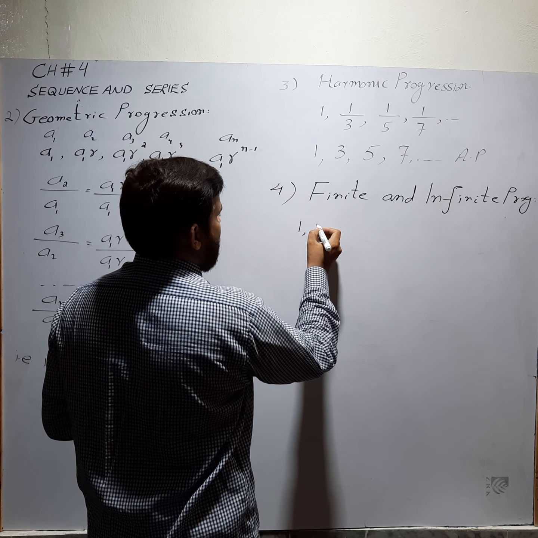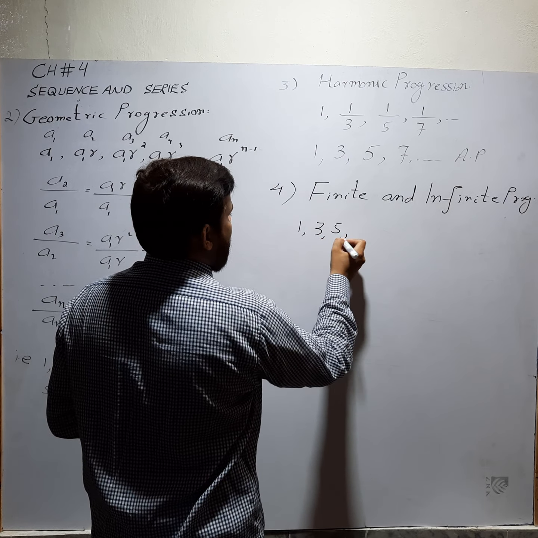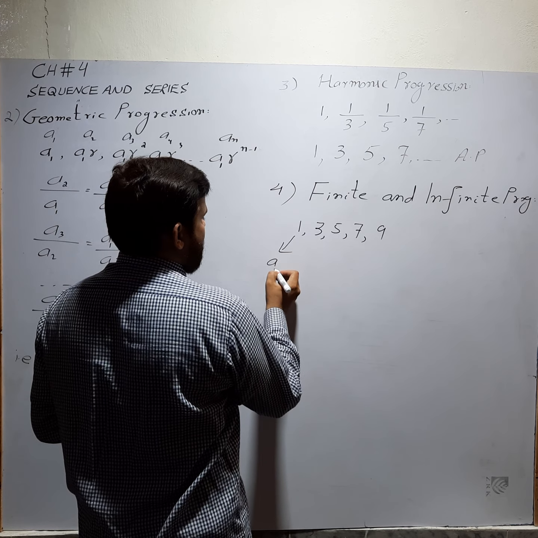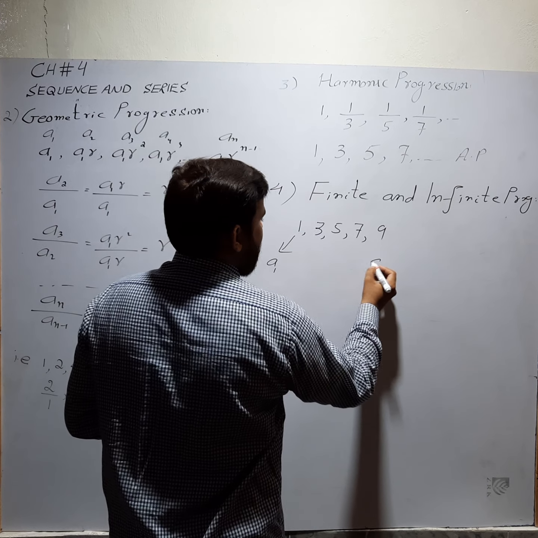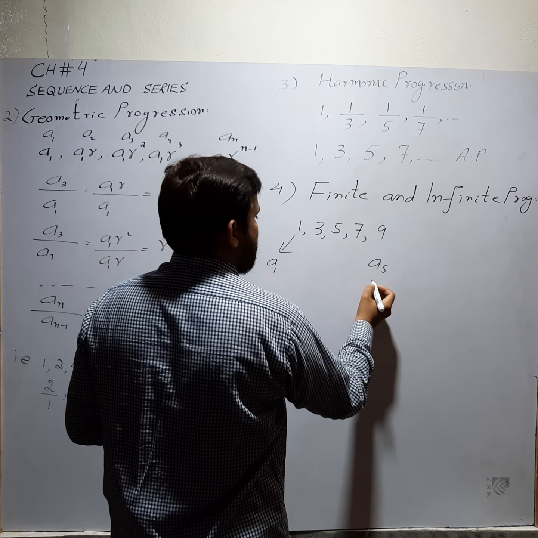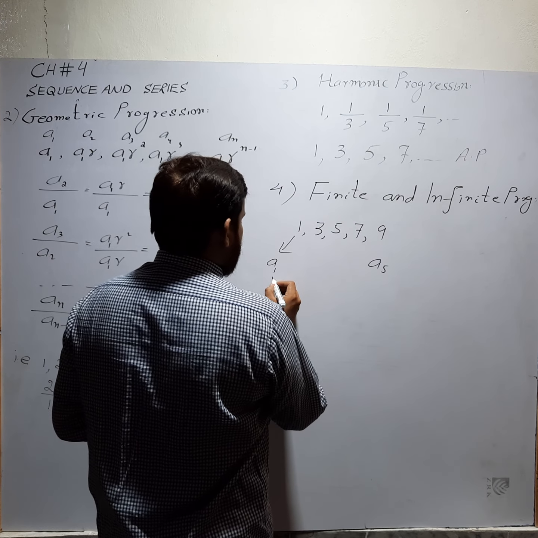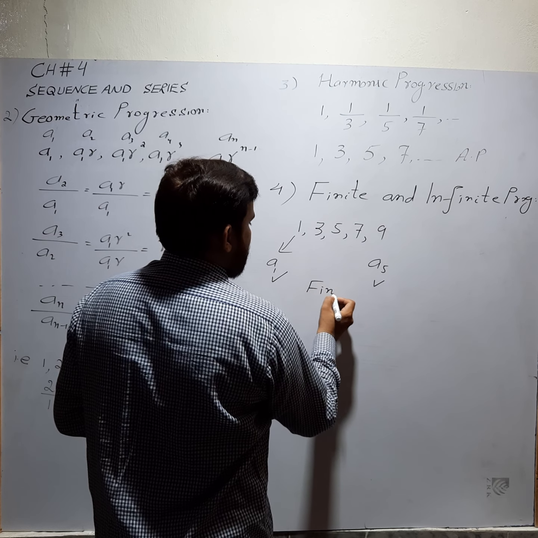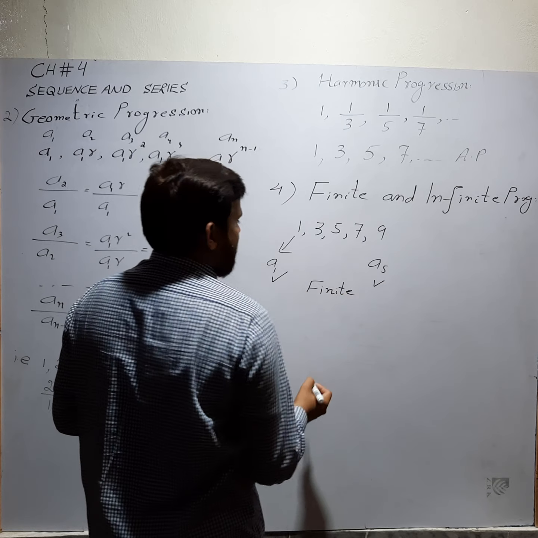For example, 1, 3, 5, 7, 9. In this case, the first term is a1, which is 1, and the fifth term is the last term. So, the first term is known and the last term is known. This type of sequence is a finite sequence.